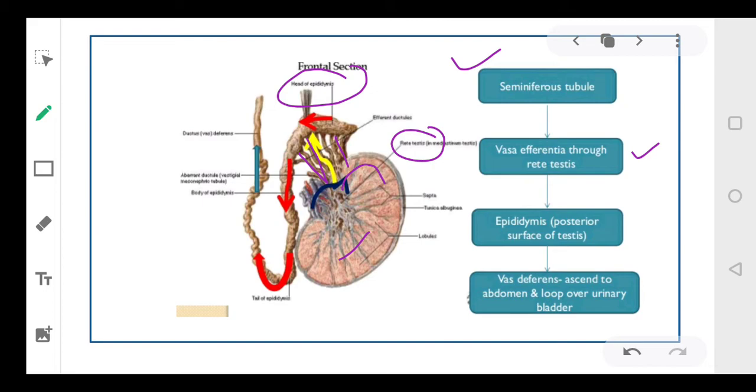This epididymis then leads to the vas deferens, and the vas deferens loops over the urinary bladder and extends through the penis to open to the outside through the urethral meatus.